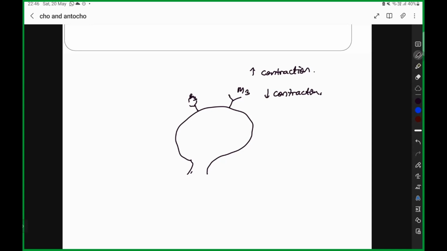Read today's cholinergic and anticholinergic topic. I will send you MCQs for it. Try to solve those MCQs. I think almost everyone will have 10 or 15 MCQs in the exam question paper, so these MCQs will help you to solve it. I will just send them today.